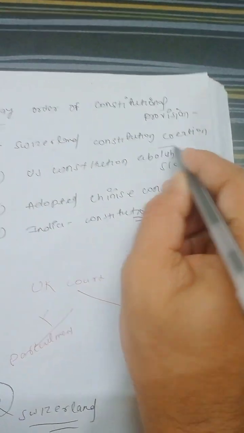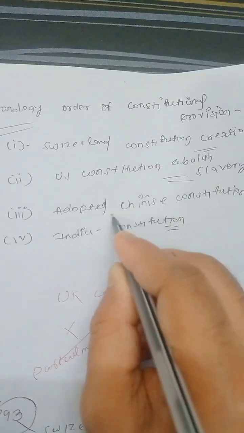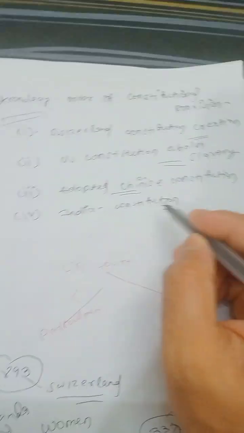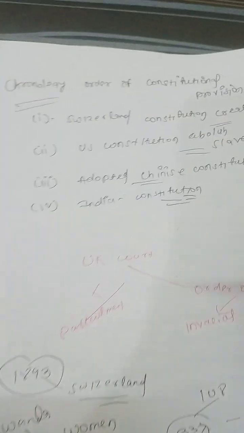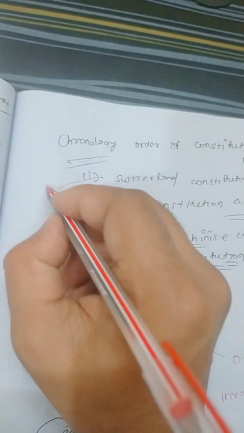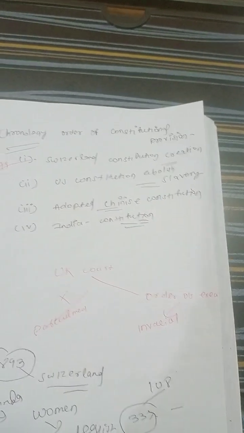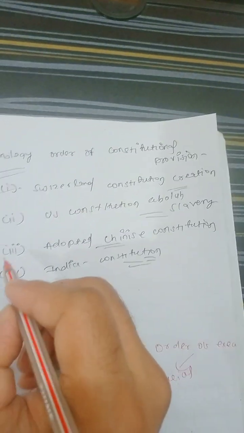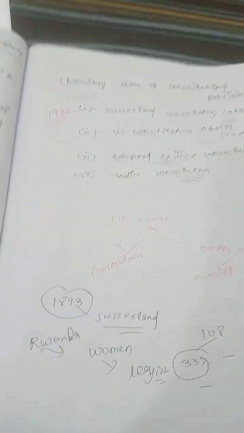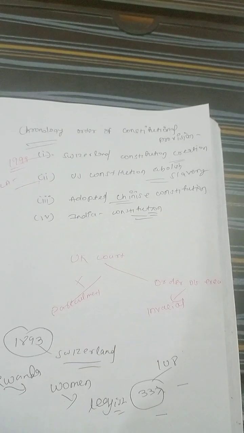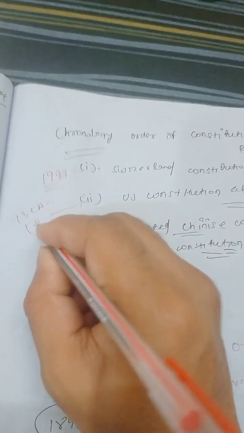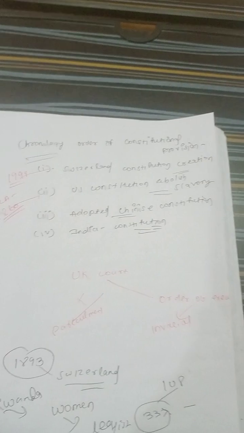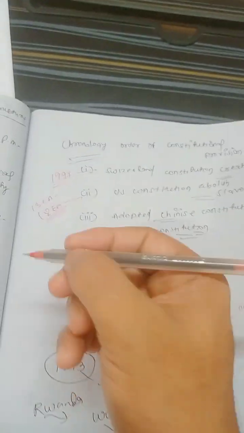Like Switzerland constitution creation, USA constitution abolishing slavery, adopting the Chinese constitution, and the Indian constitution. Let me clarify: the Switzerland constitution creation is in the year 1999. Then the USA constitution abolished slavery. Under the 13th Constitutional Amendment, the USA abolished constitutional slavery in around 1865. Yes guys, they abolished the concept of slavery. You can check it also.